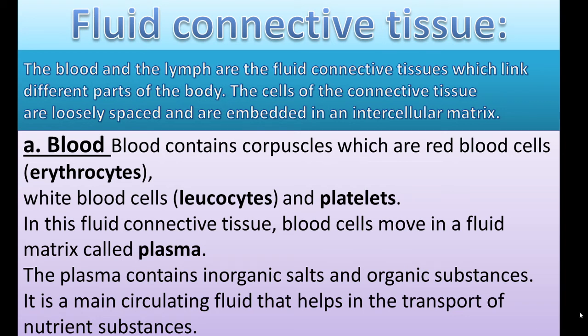The plasma contains inorganic salts. It also contains proteins, glucose, urea, enzymes, hormones, vitamins and minerals. It helps in circulating fluid, and it is also the transport of nutrient substances all over the body.